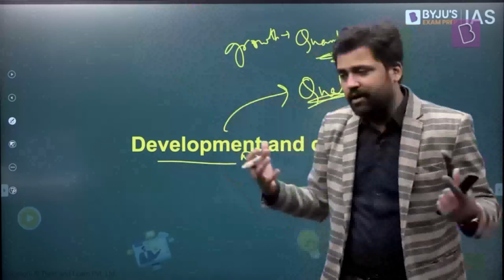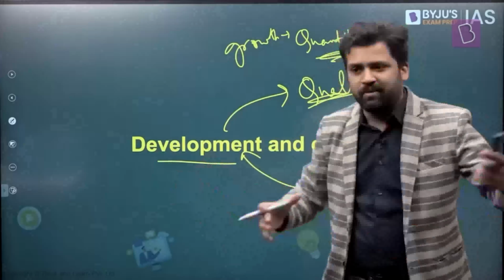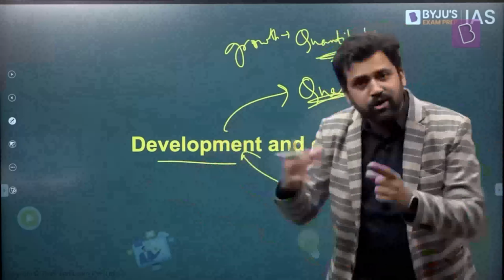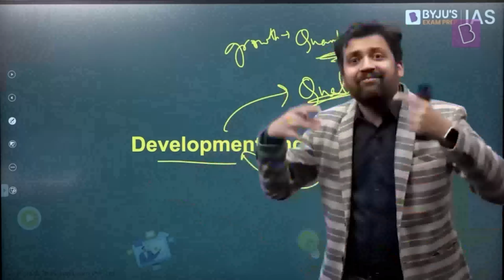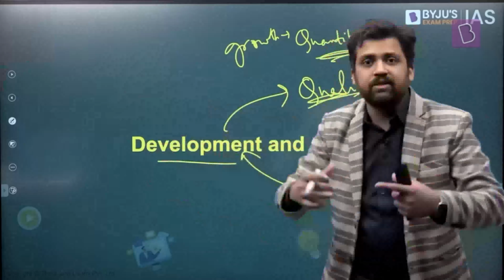You have, let's say, better water supply. You will have greater economic activity. You will have malls. You will have different kinds of manufacturing setups, different kinds of firms, different kinds of organizations. All these organizations, they will create jobs. They will add value to the economy. They will create goods and services which will make your lives easier.